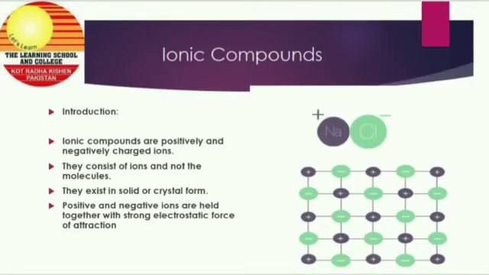So let's start with the introduction. As its name shows, ionic compound: the compounds which are made up of ions are known as ionic compounds. How many types of ions have we already talked about? There are two kinds of ions. The positive ones are known as cations and the negative ones are known as anions. They consist of ions and not molecules.